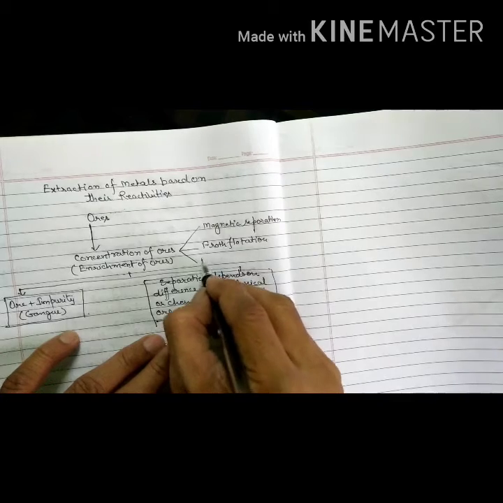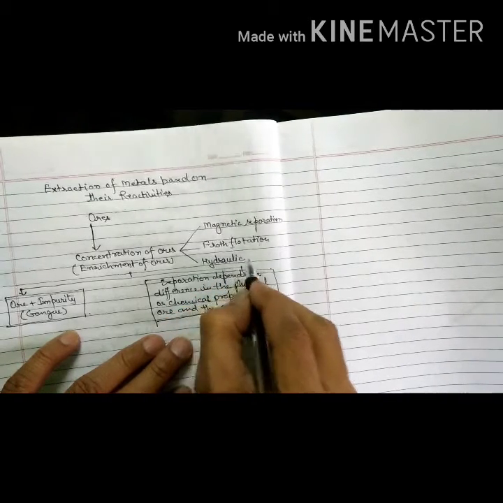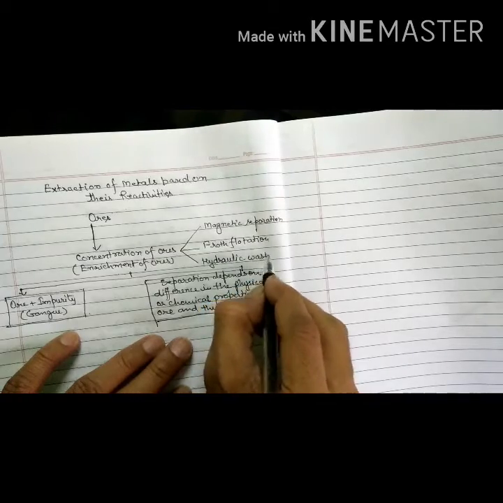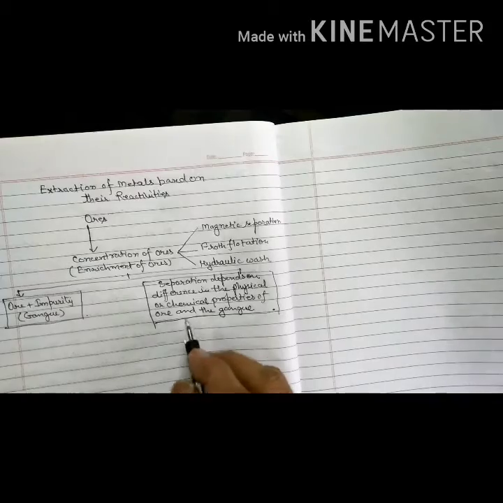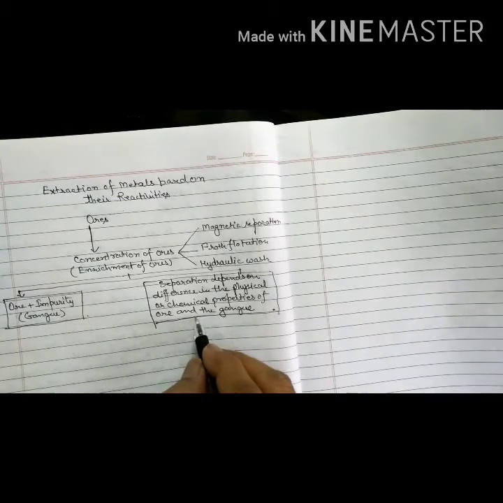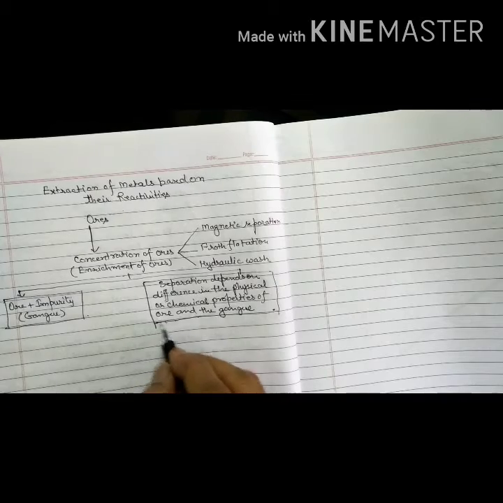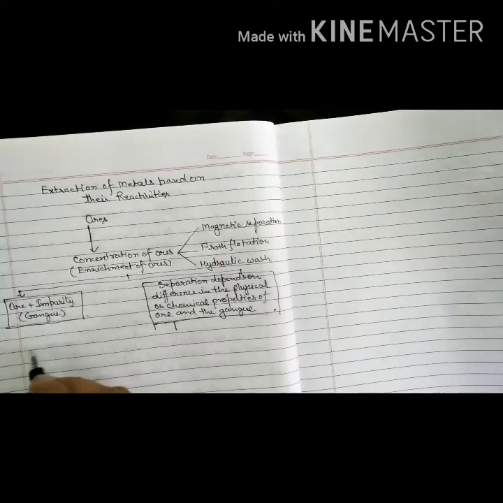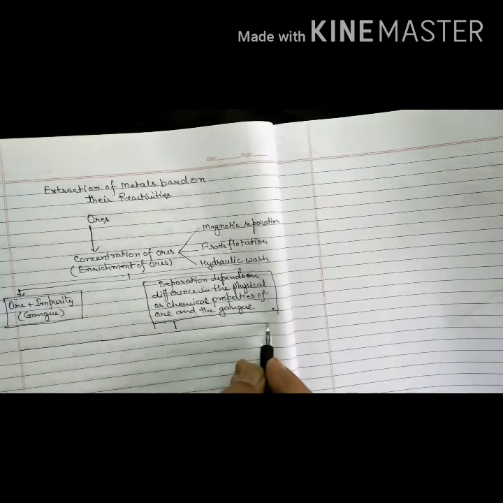And third is hydraulic wash. These three are the physical methods. Now in chemical method, it is divided into three parts.